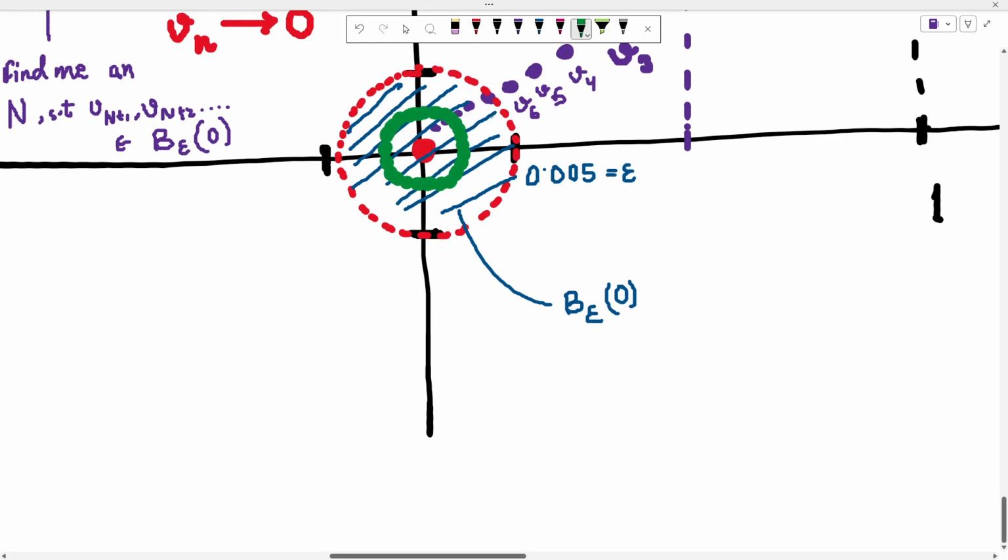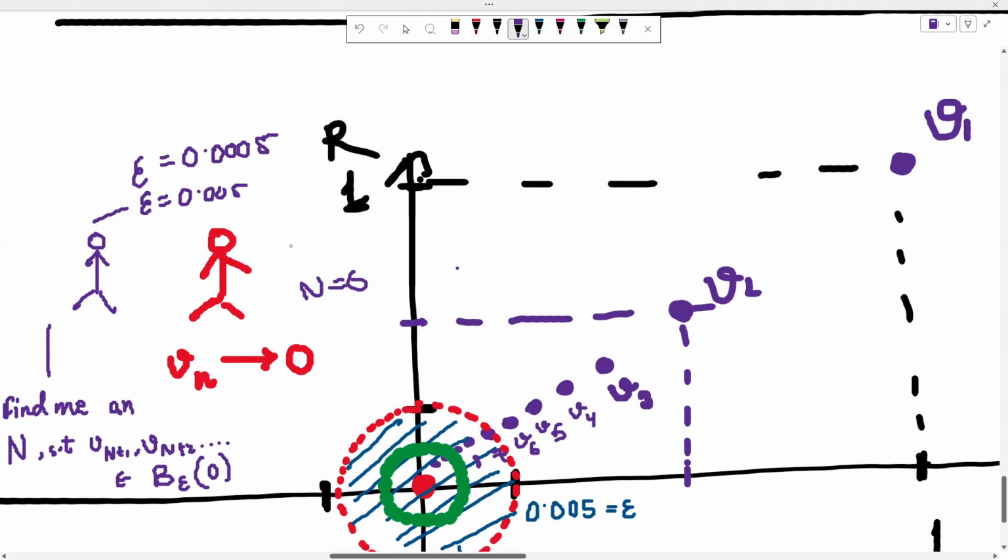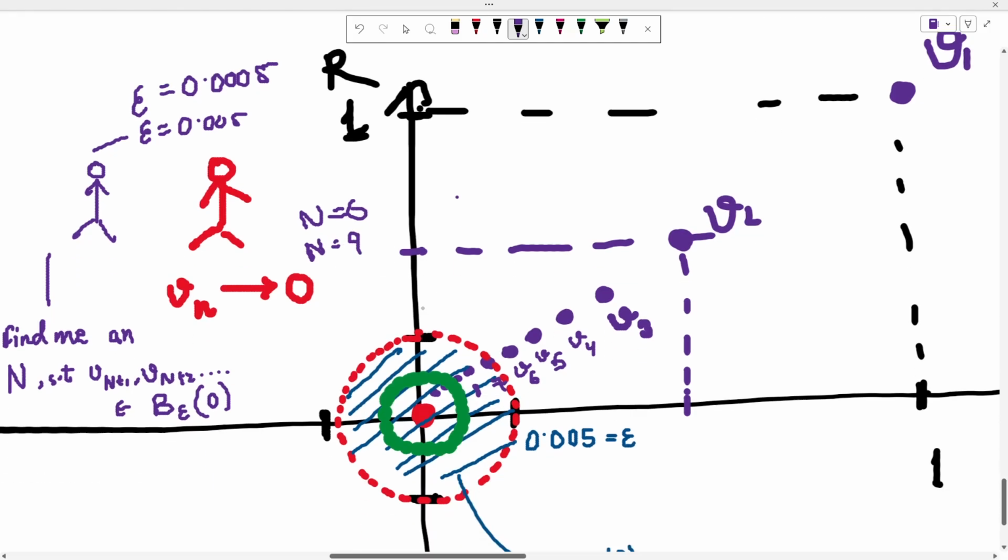Okay, so now that green thing is my neighborhood, but I can still find, let's say this was v6, this is v7, this is v8, this is v9. So I can still visually see that after v9 each and every member of the sequence v is going to lie in this green neighborhood. So corresponding to this, red guy says okay, n equals 9.